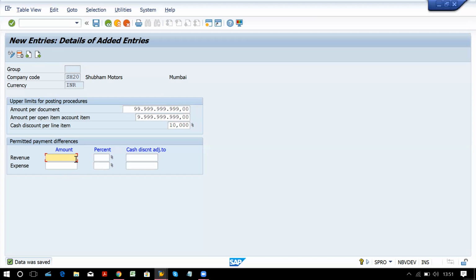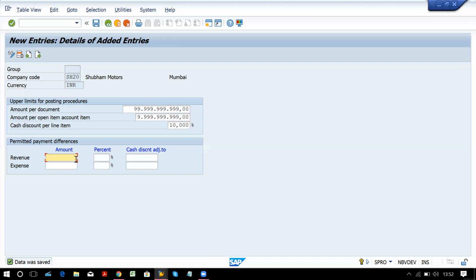Now if any accountant or end user is posting the entry, he will find that there is a difference of 200 rupees. So should he accept it or not? He can take his own decision based on this tolerance limit. Every time he doesn't have to rush to the higher authority for approval for such payment differences. Because if you go for higher authority permission, you have to wait for his permission, then he will approve it and then you will process it. So this is a long process and it is time consuming.